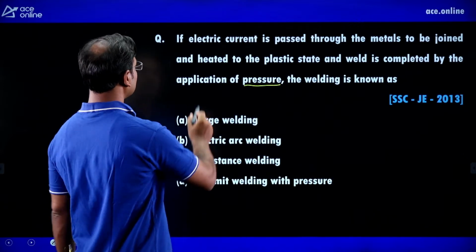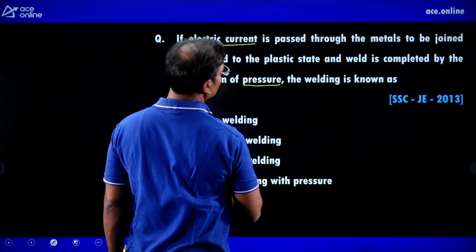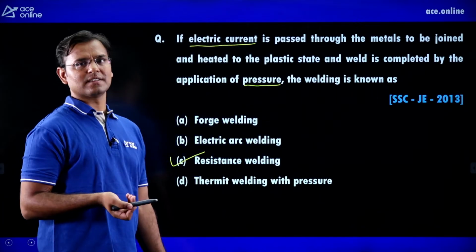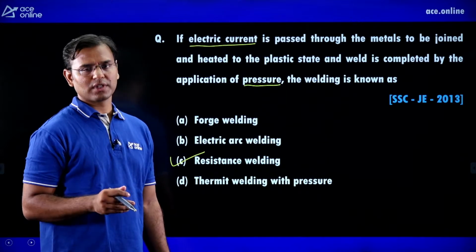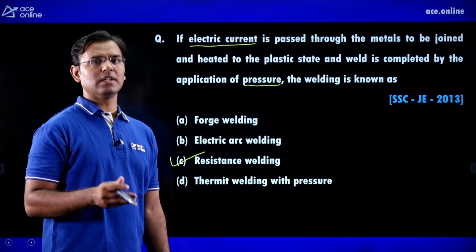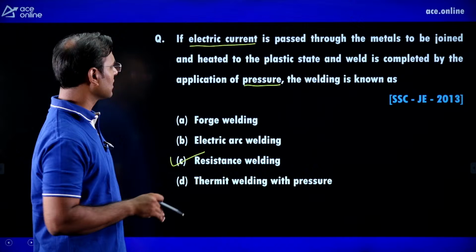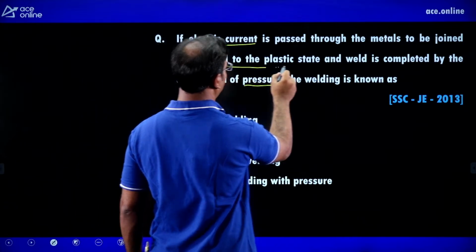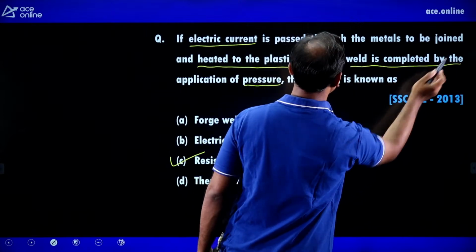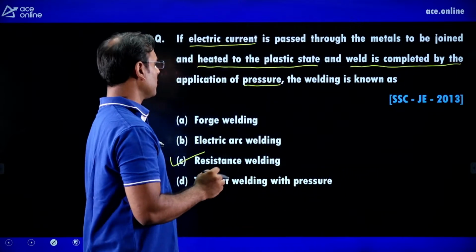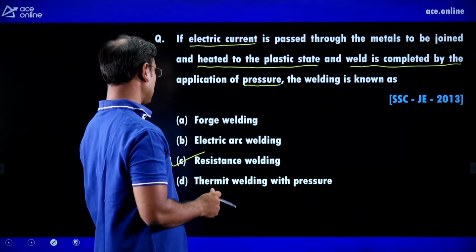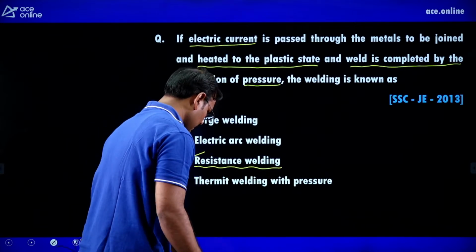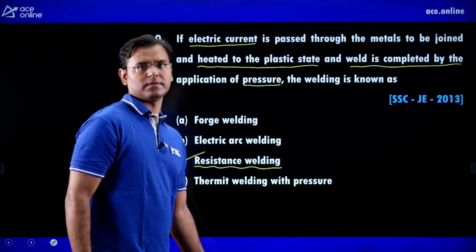Okay. In resistance welding, we are supplying the electric current through the metal to be joined, means in the two sheets we have to join, and in resistance welding from the two sheets only we are supplying the current, and it is heated to the plastic state, and the weld is completed by the application of pressure. The welding is known as resistance welding. Okay.